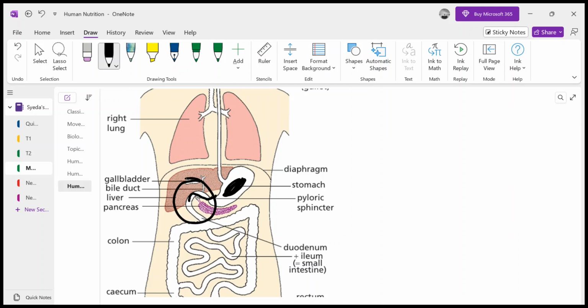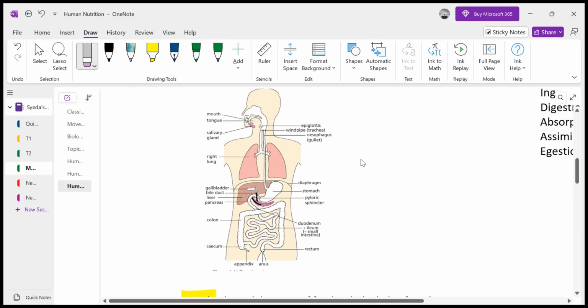Now, duodenum is a U-shaped structure, which I had already told you is connected with the bile duct and with the pancreatic duct, right? So, pancreas is a separate organ which is connected with the alimentary canal with the pancreatic duct, and bile duct is a duct that connects the liver and gallbladder with the alimentary canal, because liver is not a part of the alimentary canal. Liver is a separate organ and it has many functions. Among them, one of them is producing bile, right? So now we are going to discuss what this bile is actually doing.